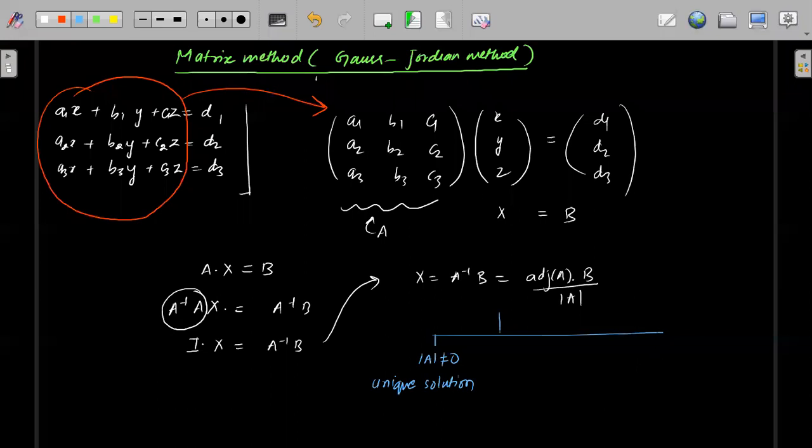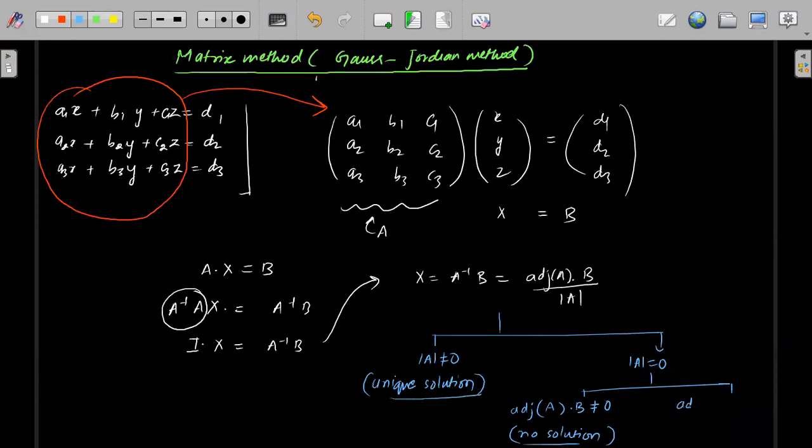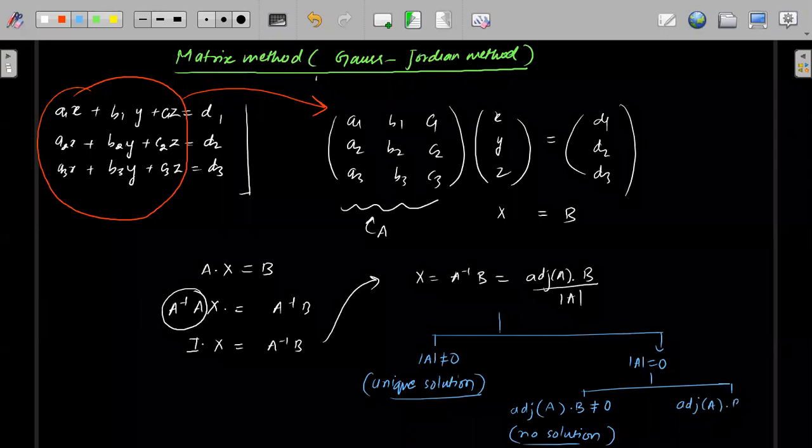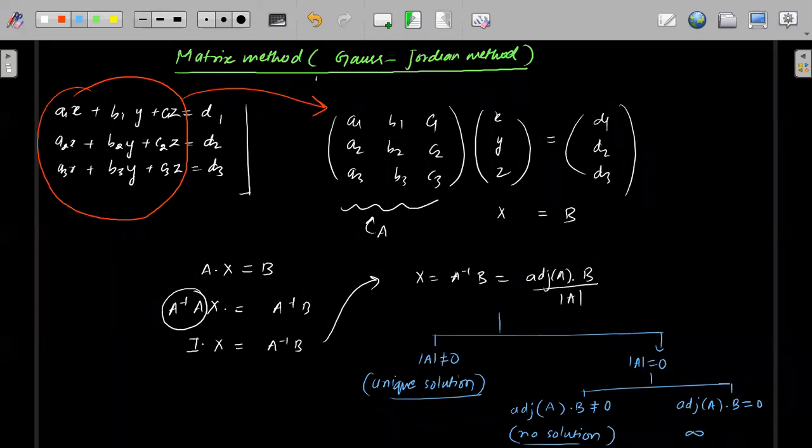And if determinant of A is equal to 0, again, you will have two cases. First is that adjoint of A into B, if it is not equal to 0, same as the previous case, you will have no solution. So this is your unique solution, this is your no solution. And then if adjoint of A into B is equal to 0, then again same thing, you will have infinite solutions.